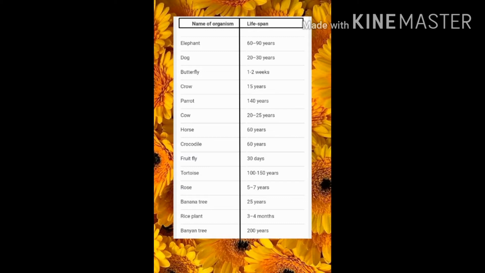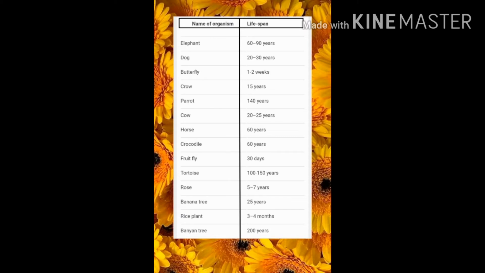Crocodile, 60 years. Fruit fly, 30 days. Tortoise, about 150 years. Oh my god. Then rose, 5 to 7 years. Banana tree, about 25 years. Rice plant, paddy, 3 to 4 months. And banyan tree, 200 years. Okay, so these are a few examples.